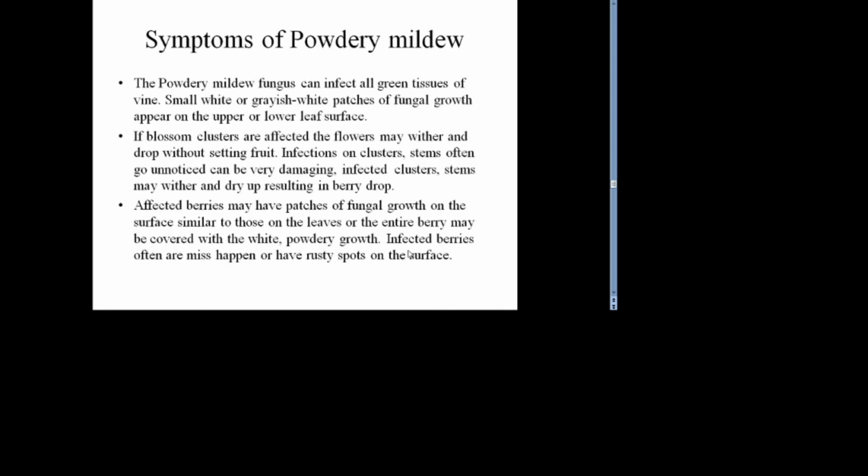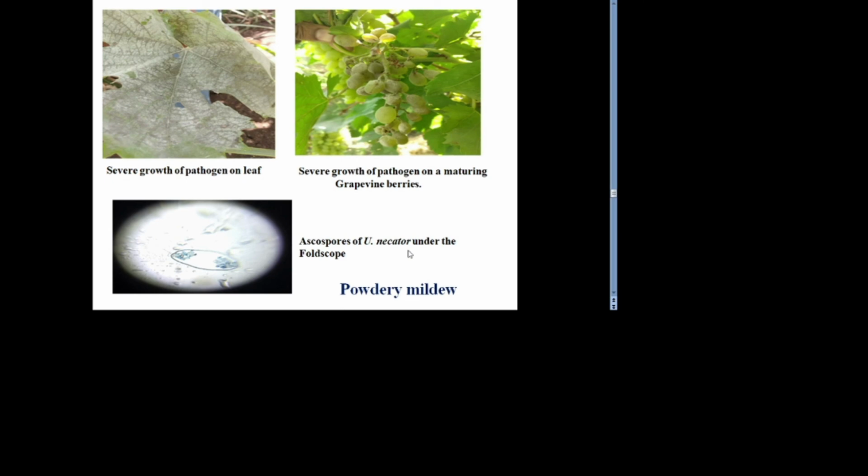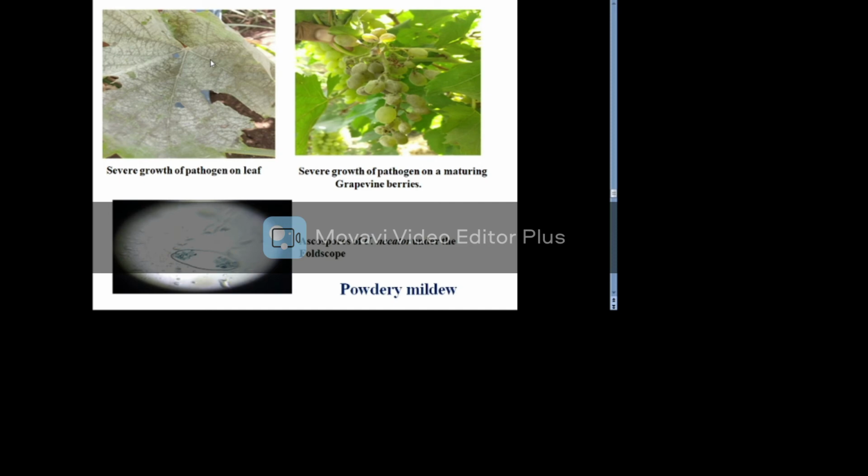After 14 days, a single conidial chain from the resulting colony was transferred to another sterile detached leaf. To increase the inoculum, leaves with sporulating colonies were shaken in 40 ml of distilled water with 0.001% Tween to form a spore suspension. From that, 0.5 ml of the suspension was applied to susceptible detached leaves. These are the symptoms observed in the field, on the leaf and the maturing berries. The third image shows the spores of Erysiphe necator under the Foldscope.